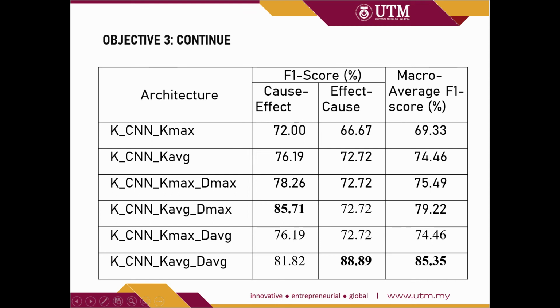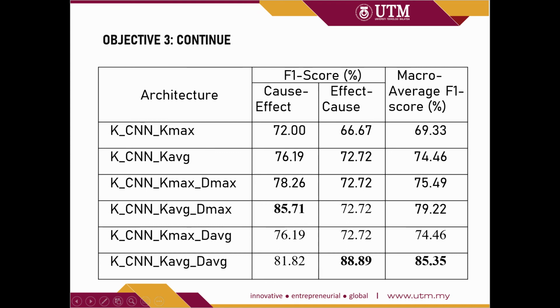Therefore, the average pooling layer helps to refine the feature capture for the sentence, because the average pooling function captures the average value from all the words and keeps the information of less important words, while the max pooling layer will capture the most significant words and ignore the other words.